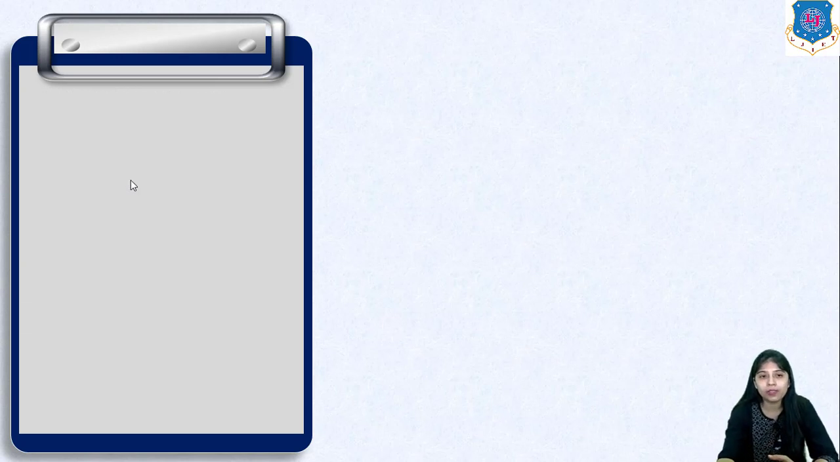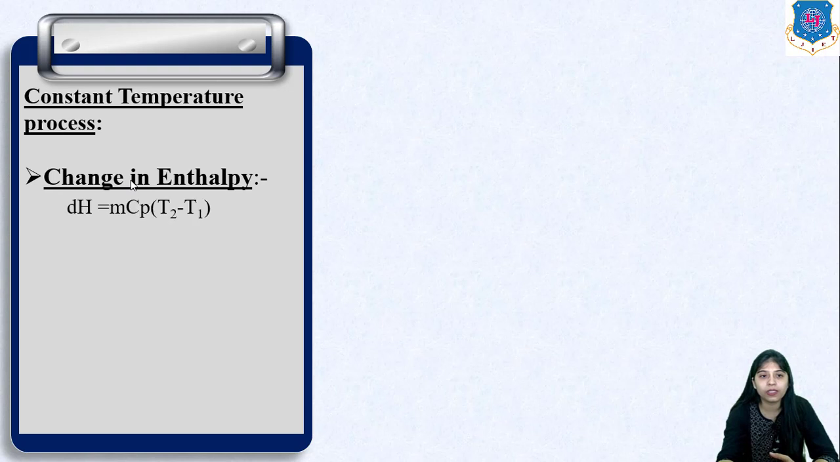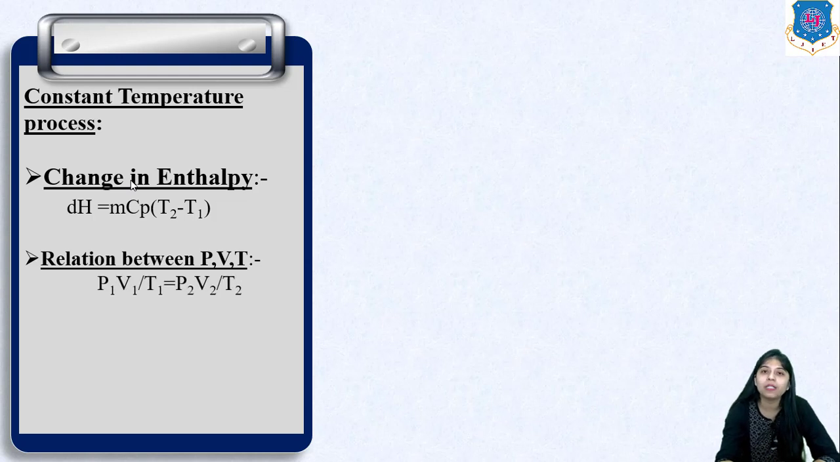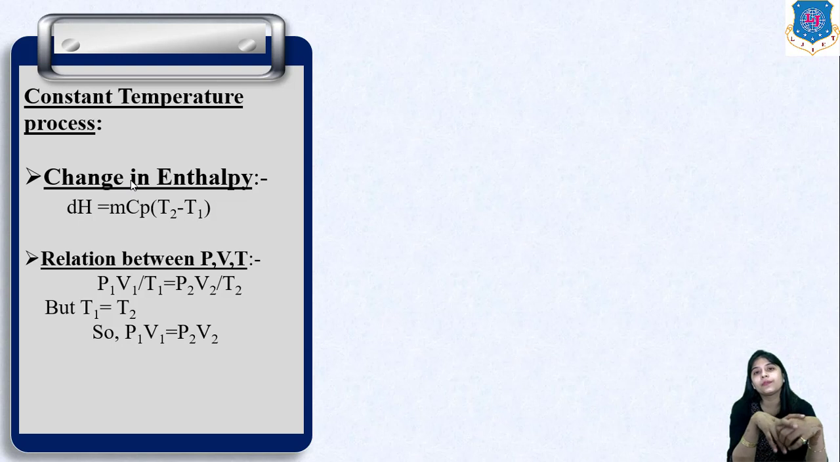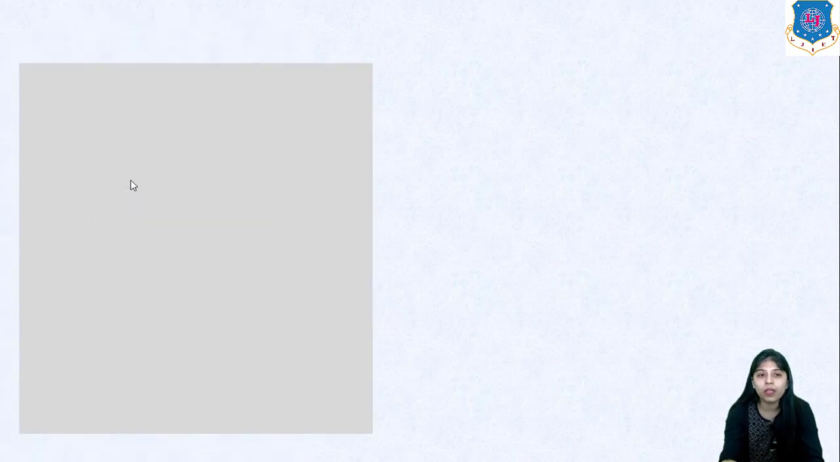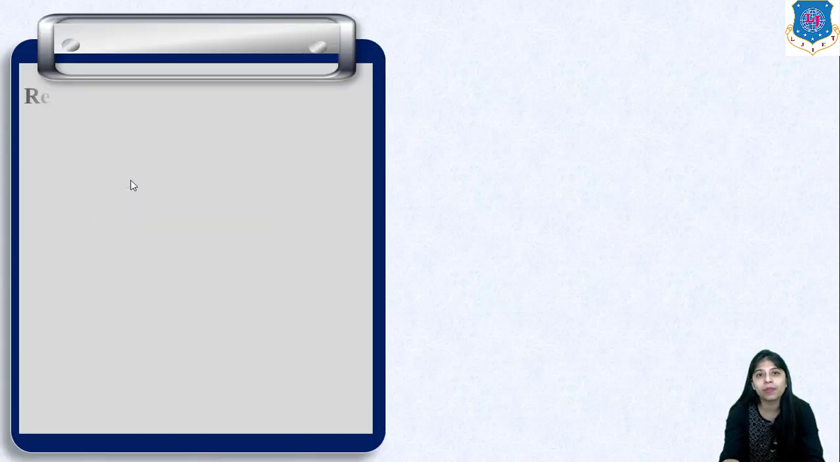Okay, now let us talk about the change in enthalpy. So change in enthalpy will be again mCp (T2 minus T1). So again T2 minus T1 will be 0, so it will also be 0. Now we talk about the relation between P, V and T. So here in our case T1 is equal to T2. So it will be simply P1 V1 is equal to P2 V2, which is the relation. This expression represents Boyle's law. Okay, so this is it for the constant temperature process.